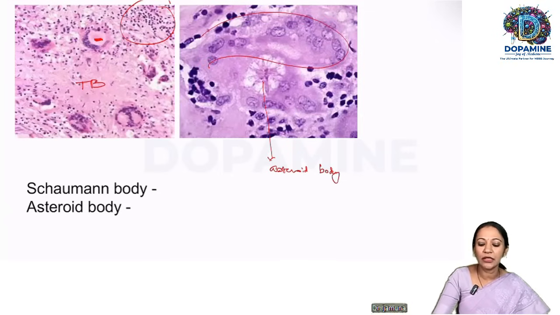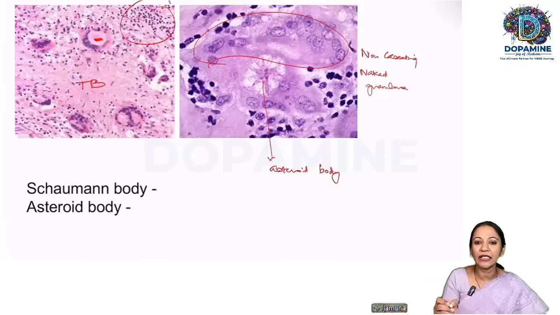And you can see the granuloma cells with very few lymphocytes. So when lymphocytic cuffing is not there, this type of granuloma, we call that a naked granuloma. No caseous necrosis, so it is a non-caseating naked granuloma, which is a classic finding in sarcoidosis.